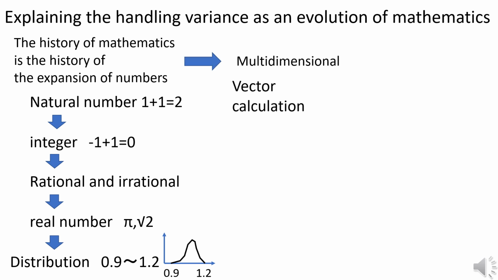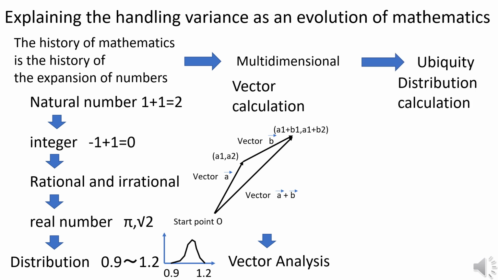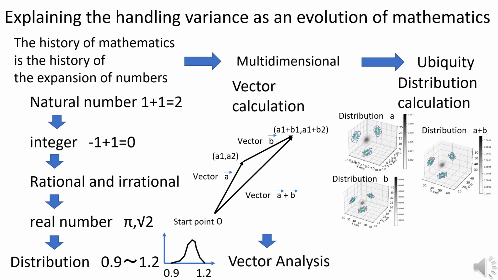For example, numbers became multidimensional, giving rise to the concept of vectors. As shown here, vector A and vector B are operated on to become vector A plus B. Next, the operation of integration was added to vectors, which developed into analysis, making it possible to simulate phenomena in various spaces. The method for dealing with variance proposes taking multidimensionality a step further and expanding the concept of ubiquity,